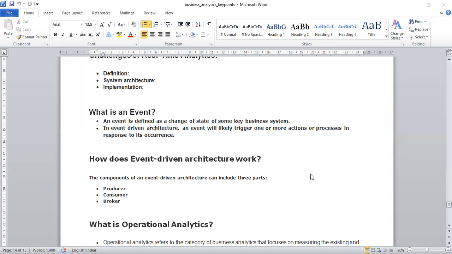And what is the event? It is a change of state. Suppose you are pushing the door, so your door gets locked, or when you are pulling the door, your door gets opened. There is a change of state. So that is an event.